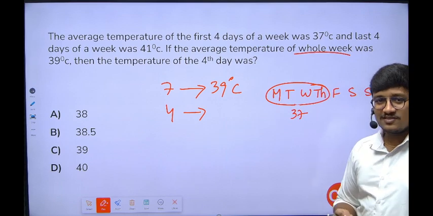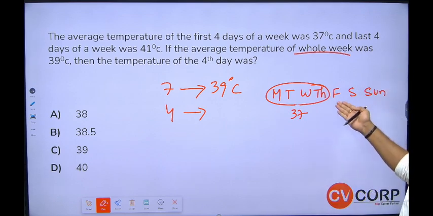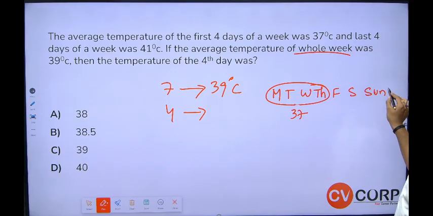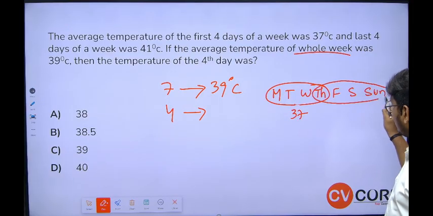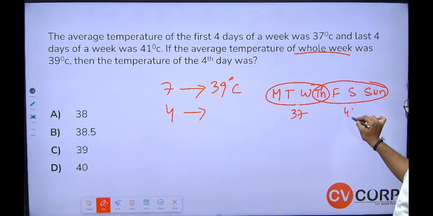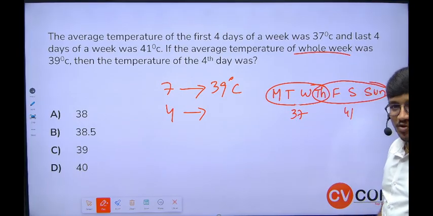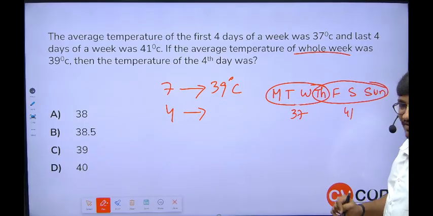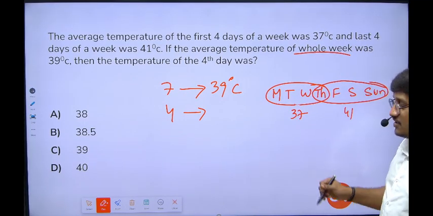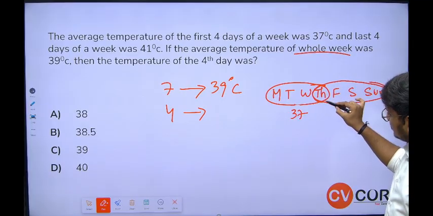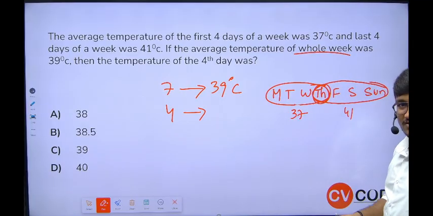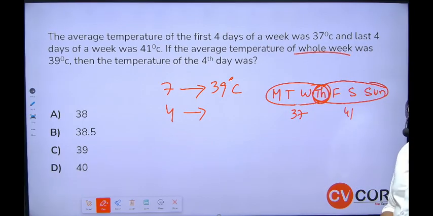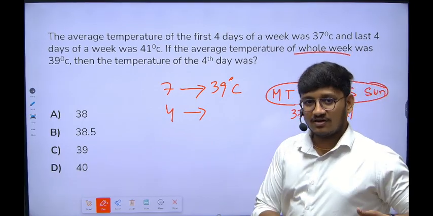Last 4 days means Thursday, Friday, Saturday, Sunday, and the last 4 days temperature is 41. You understand the logic I'm talking about? So first 4 days temperature is 37, last 4 days temperature is 41. Then if you observe, this is the day, Thursday, which is common in the first four and last four. That's what I was talking about in the last two questions.